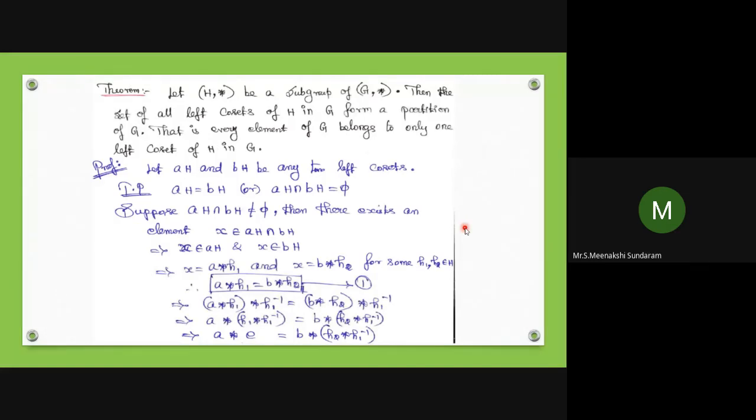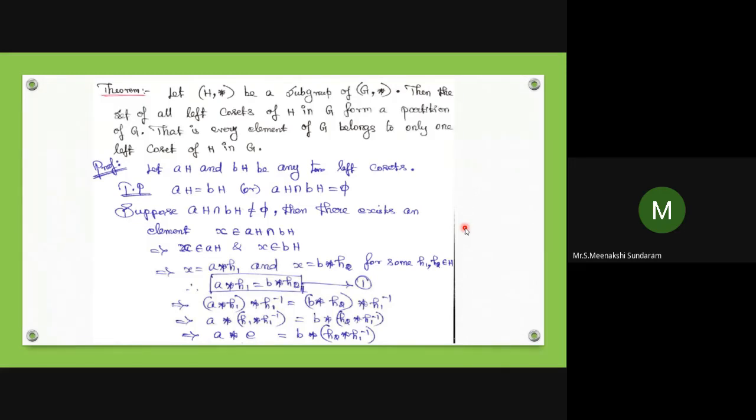So let (H, *) be a subgroup of (G, *). Then the set of all left cosets of H in G forms a partition of G, that is, every element of G belongs to only one left coset of H in G. Similarly for right cosets. So let AH and BH be any two left cosets.